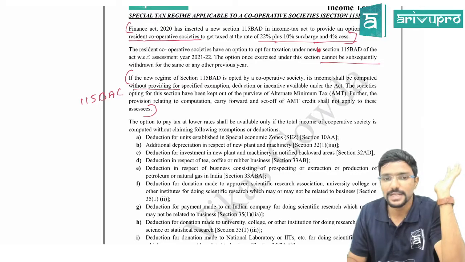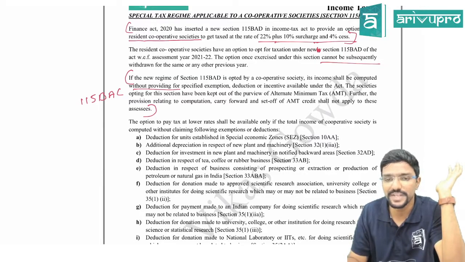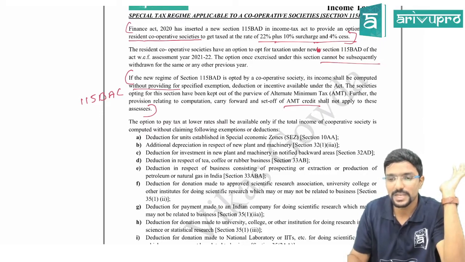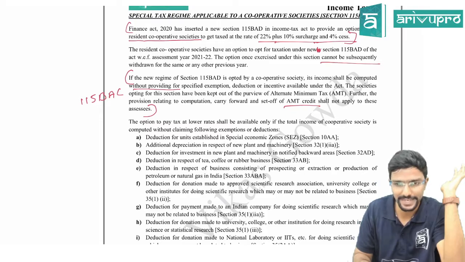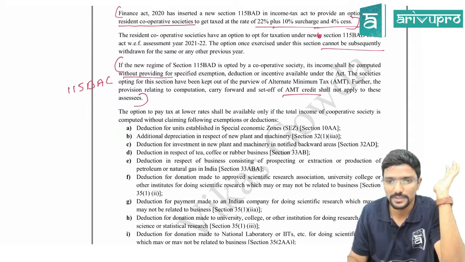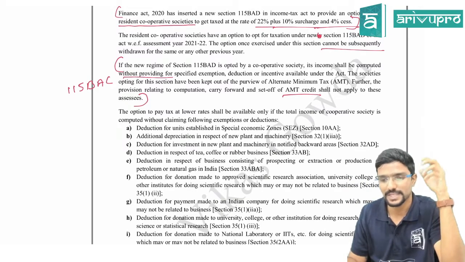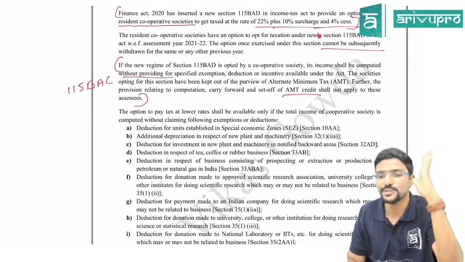Then further provisions relating to computation, carry forward and set off of AMT credit. See, when alternate minimum tax is applicable, there is something called AMT credit, which we will discuss in the coming chapters, that is chapters 13 and 14. These shall not apply to this assessee. In simple terms, everything related to alternate minimum tax is not applicable for the assessee who opts for the new scheme.